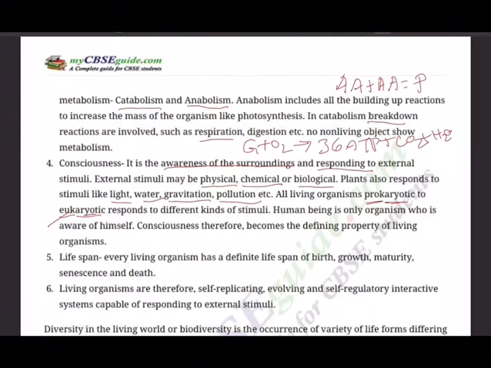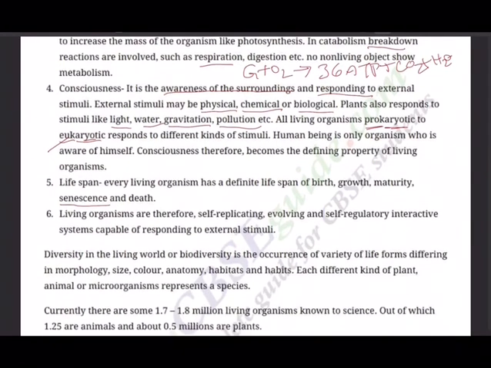Next, lifespan. Every living organism has a definite lifespan of birth, growth, maturity, senescence, old age, and death. Living organisms are therefore self-replicating, evolving, and self-regulatory interactive systems capable of responding to external stimulus.